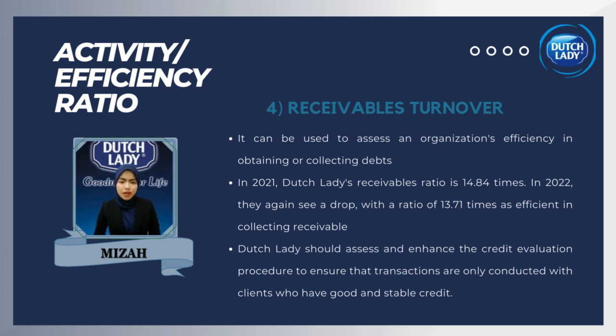In 2021, Dutch Lady's receivable ratio is 14.84 times. In 2022, they again see a drop with a ratio of 13.71 times, showing less efficiency in collecting receivables. It demonstrates that the company's collection policy is less systematic and disorganized. To maintain the company's financial stability, they should assess and enhance the credit evaluation procedure to ensure that transactions are only conducted with clients who have good and stable credit.